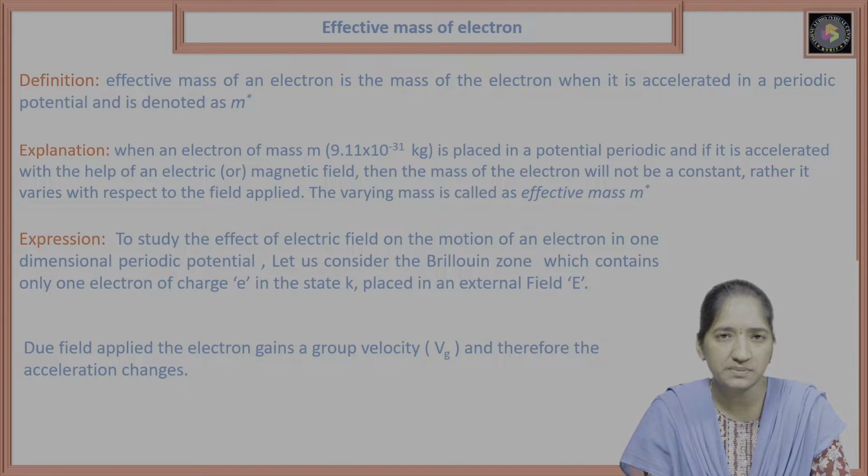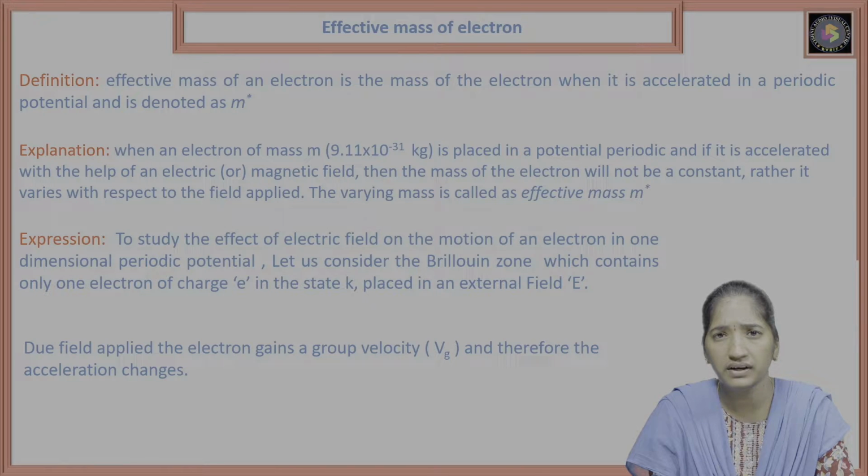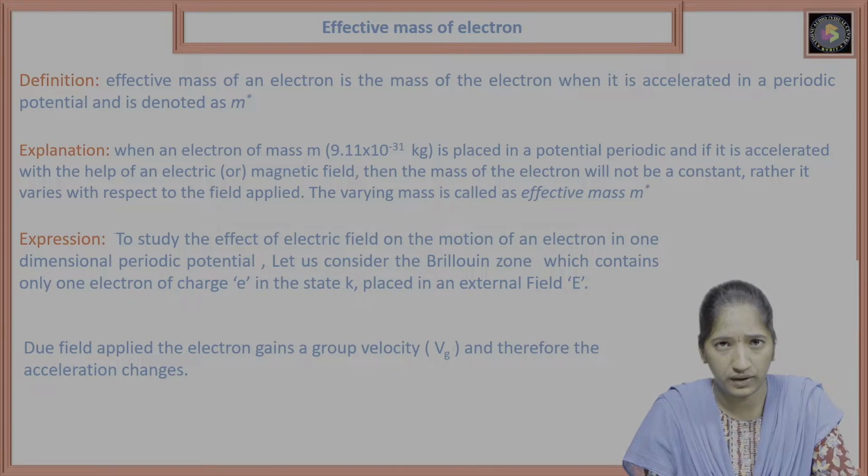Coming to the expression for the effective mass of an electron, how do we calculate the m star value?